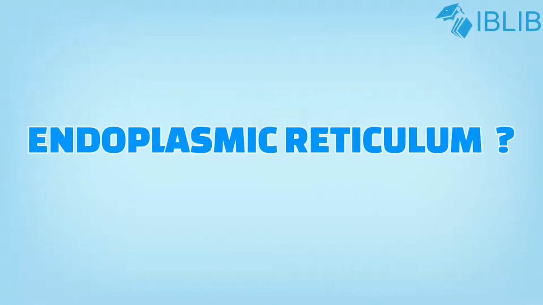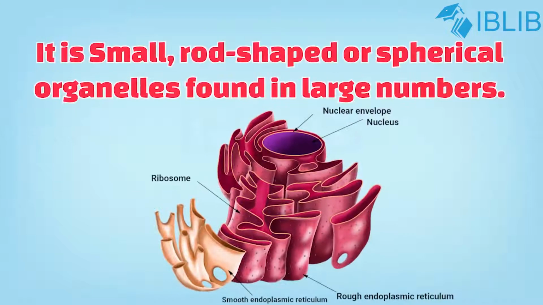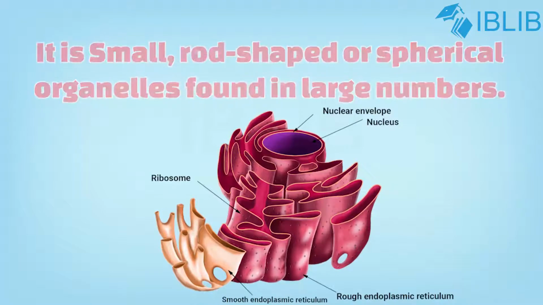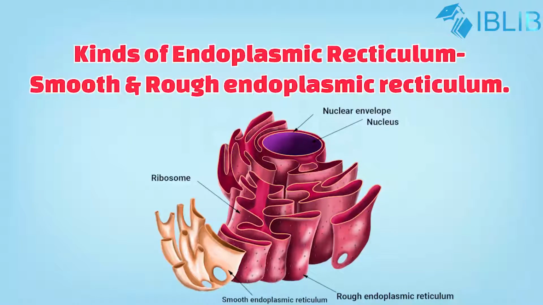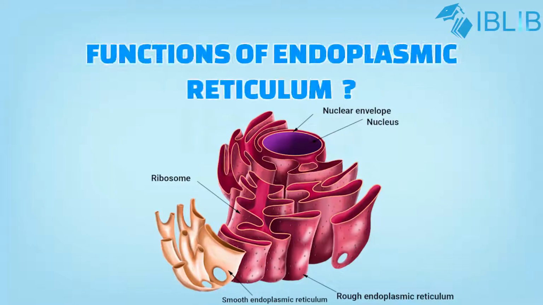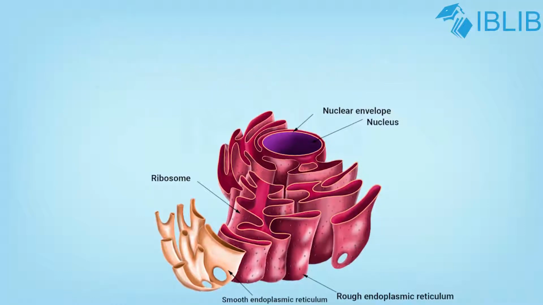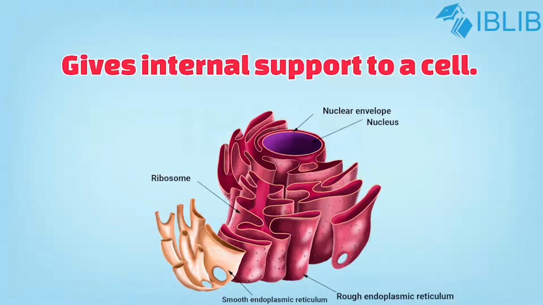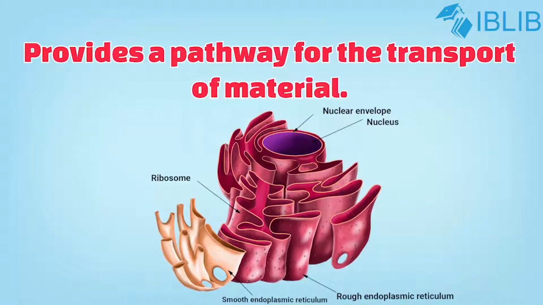Endoplasmic reticulum. Endoplasmic reticulum is a network of tube-like structures found throughout the cytoplasm. It is of two types, smooth endoplasmic reticulum and rough endoplasmic reticulum, depending upon the presence of another organelle, that is ribosome, on it. Function of endoplasmic reticulum. It gives internal support to a cell and it provides a pathway for the transport of material within the cell and between the cells.